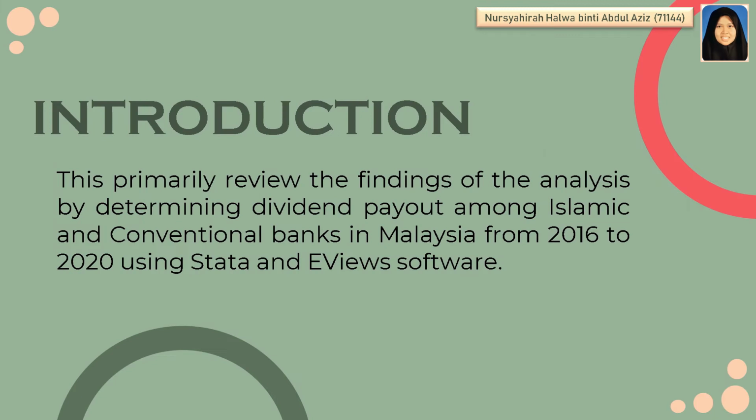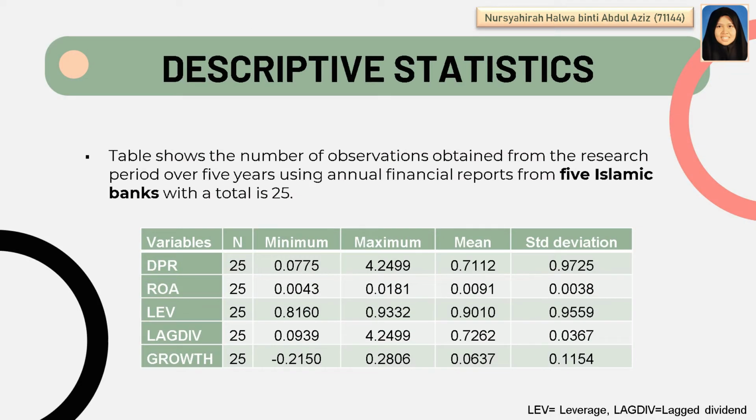We will review the findings of the analysis of determining dividend payout among Islamic and conventional banks in Malaysia from 2016 to 2020 using EViews software. The table shows the number of observations obtained from the research period of 5 years using annual financial reports from 5 Islamic banks, with a total of 25.